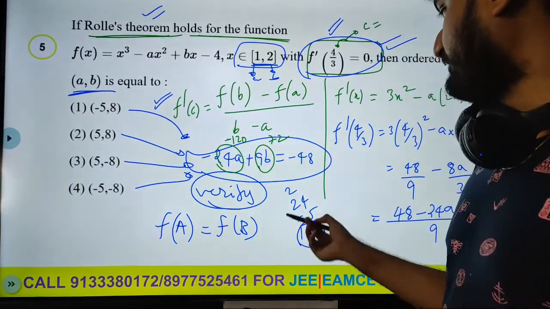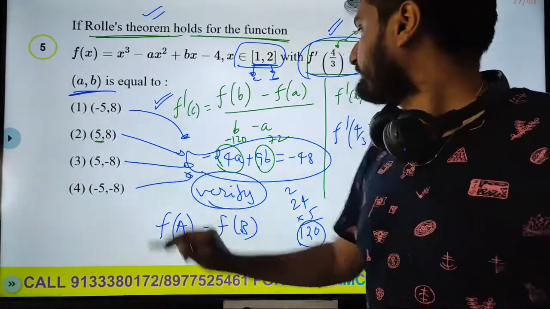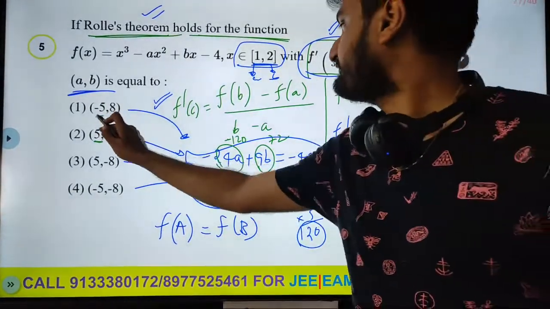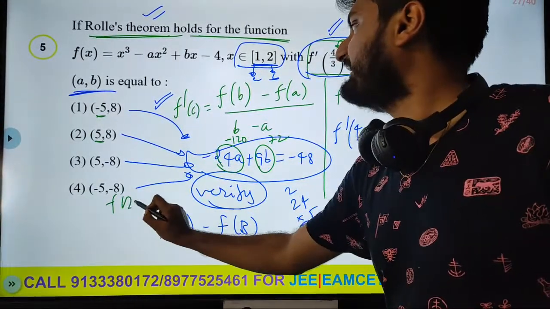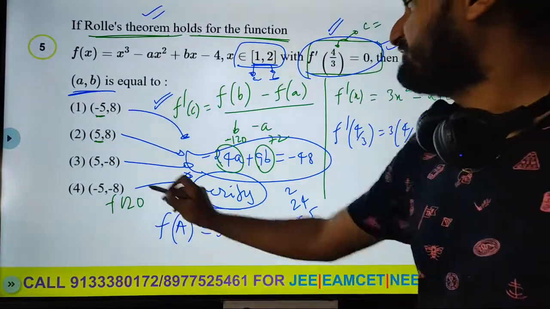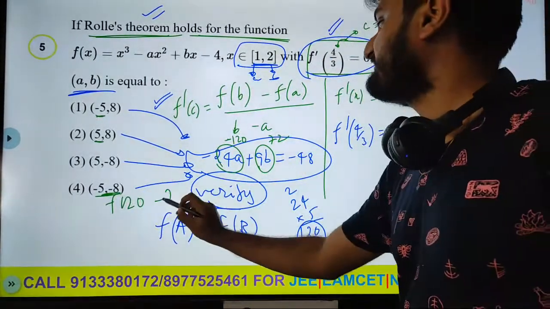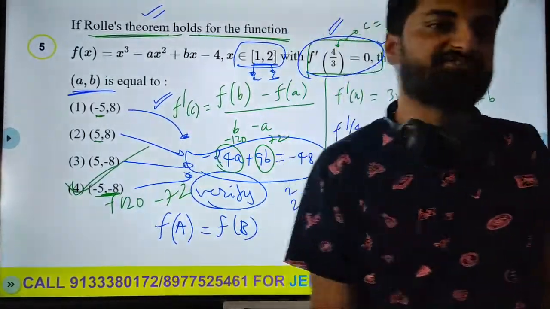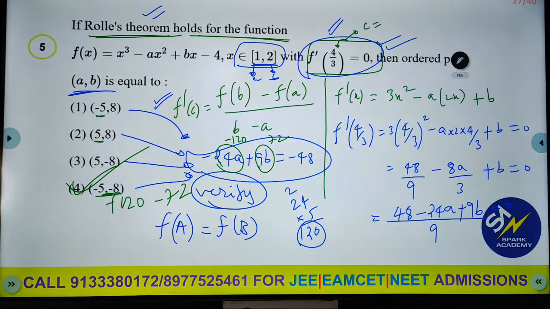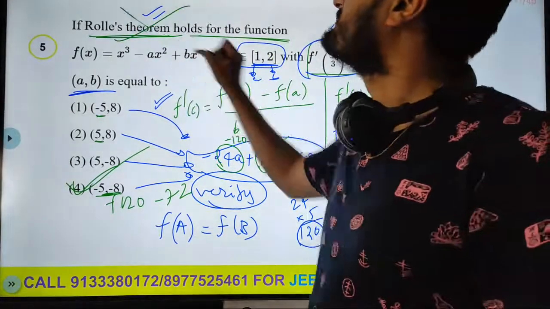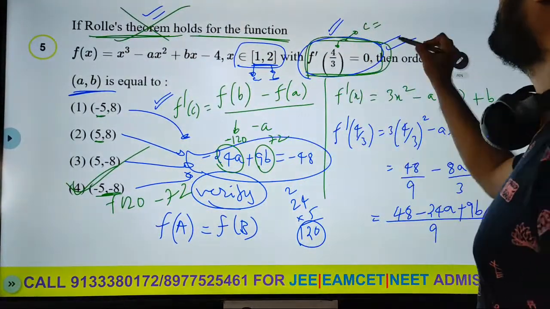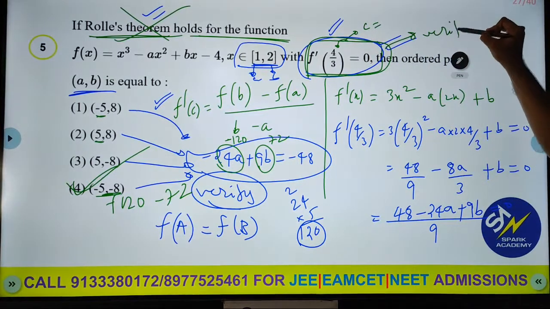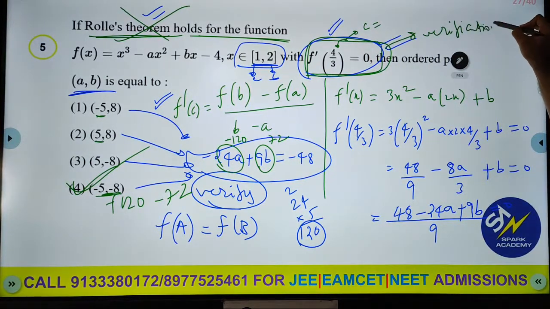So it depends on what you take now. If you take minus 5, this is plus 120. And if you take minus 8, minus 72. So I think fourth option will give you the answer. So I am not even using Rolle's, because directly with this condition, verification of options, I have directly got it.